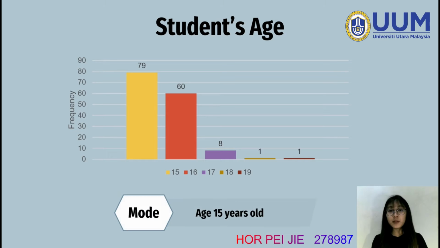Next, we look at student age. This chart clearly shows us that the major age, which is the mode, is 15 years old, with 79 out of 149 students. Ages 18 and 19 have the fewest students, with only one student each in the mathematics course.